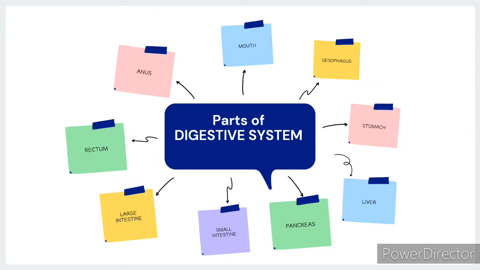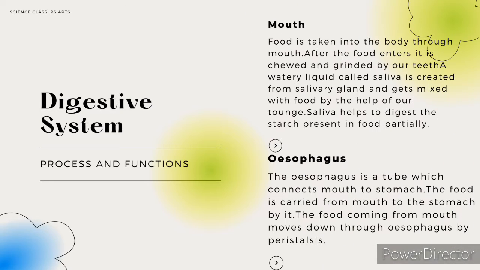Now let's see the parts which are involved in the digestive system: mouth, esophagus, stomach, liver, pancreas, small intestine, large intestine, rectum and anus. These parts help in digesting our food. Now let's see the process of digestion and the functions of the parts in the digestive system.